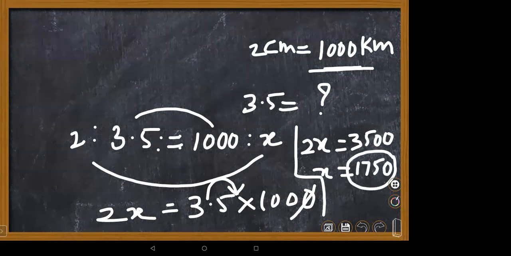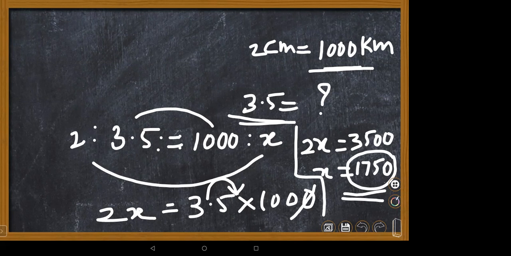So 3.5 centimeters in the map is nothing but 1750 kilometers. Very good. Like that, we can use it in practical applications in maps and globes, some altitudes, many things we can see, children. Here they have just given a distance.